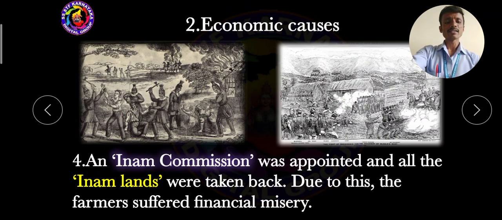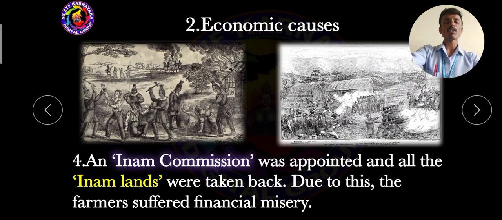Inam lands were land grants gifted to a person for extraordinary services before and during the British rule, and they were rent or tax-free grants. Some important scholars, rich persons and Britishers granted important land to the Indian farmers who made the greatest contribution in the field of agriculture. Got it? So these were the gifted lands. These gifted lands were cancelled, and the Inam lands were taken back.